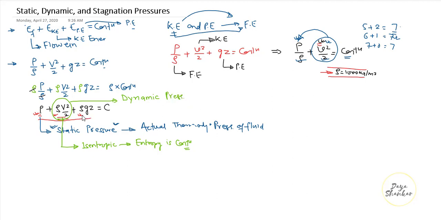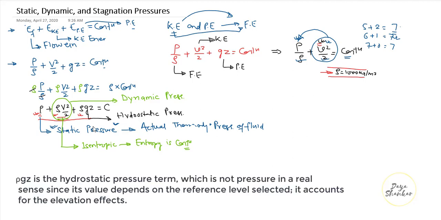Now the last term, rho gz, represents the hydrostatic pressure. Hydrostatic pressure term is not pressure in a real sense, since its value depends on the reference level selected.